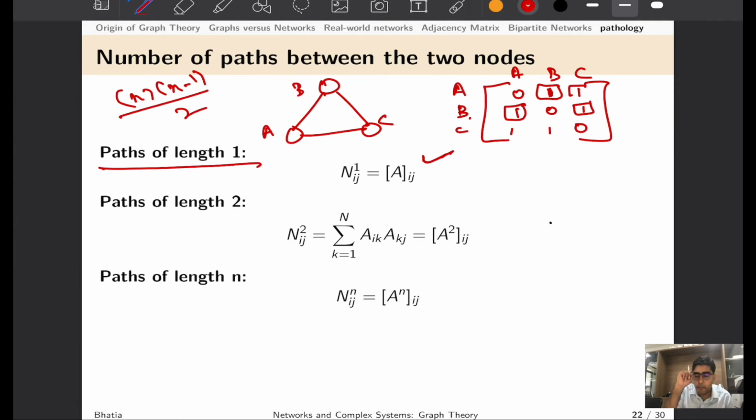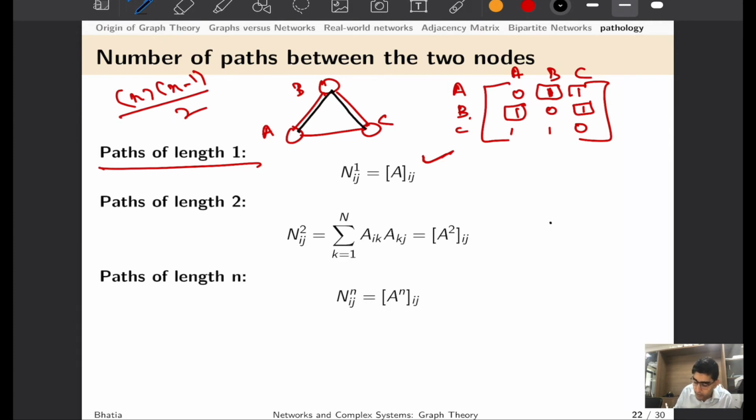Now coming to paths of length 2 or paths of length n, it becomes a little tricky. So let us try to look at how many paths of length 2 would exist. By definition, a path of length 2 means that you want to go from A to C by taking a path of length 2. That means you will go from A to B and B to C. In fact, there is only one possibility in this particular network.